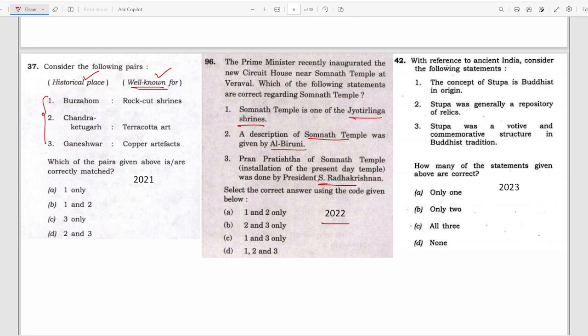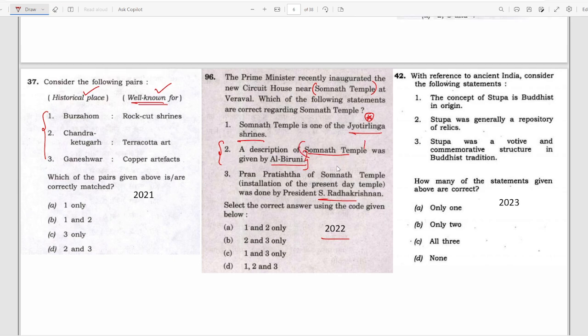Again, once you are reading something in current affairs, and in this case, option 2 talks about whether a traveler had talked about the Somnath temple. So whenever you are reading travelers as a topic, please also try to remember or make a note of the Indian temples or places which the traveler has talked about in his works. That becomes very important.